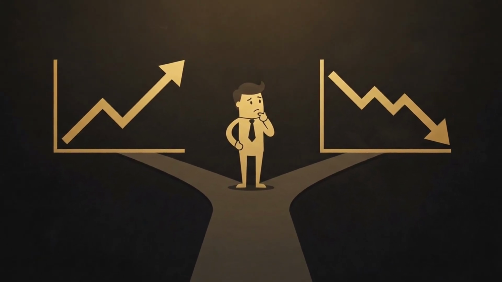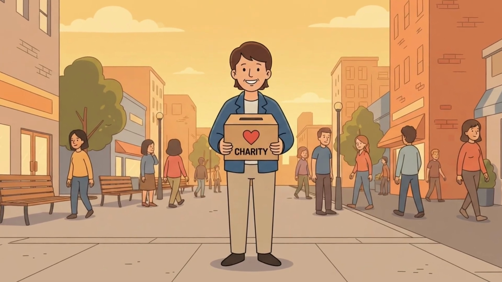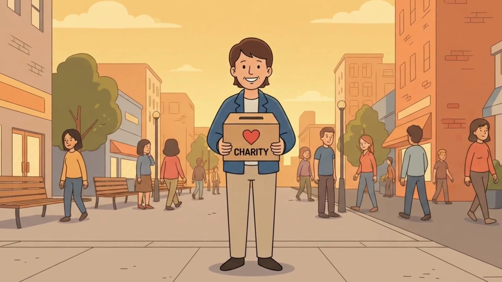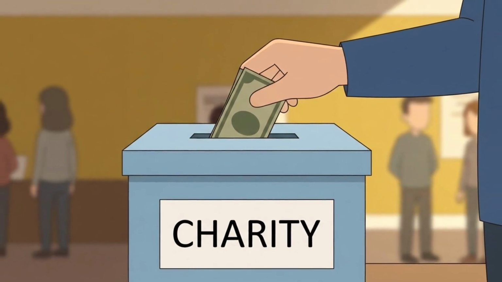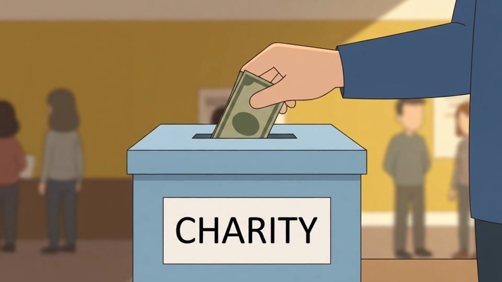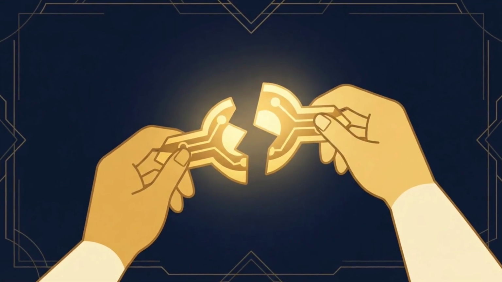The affect heuristic is the tendency to make judgments based on our emotions, rather than on objective facts. A real-life example is when we decide to support a charity because we are emotionally moved by a particular story, rather than because of the charity's actual effectiveness.